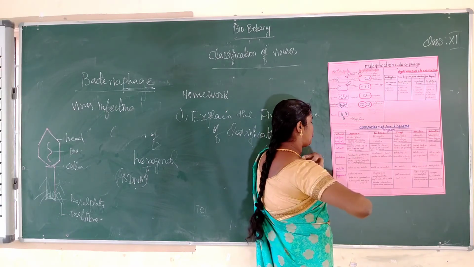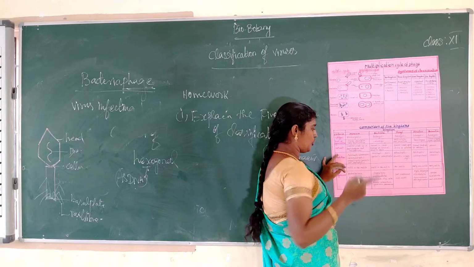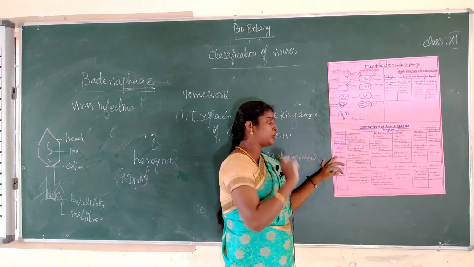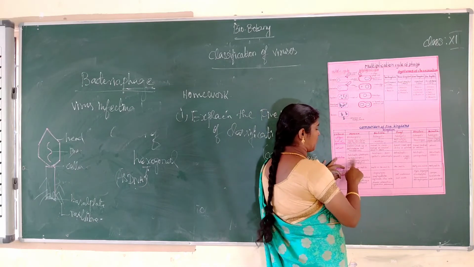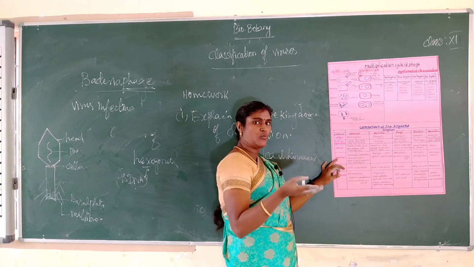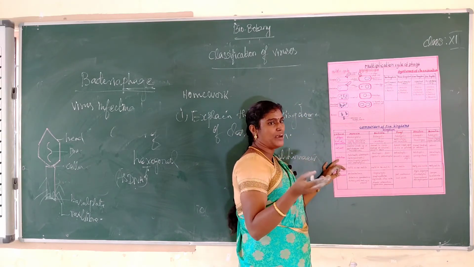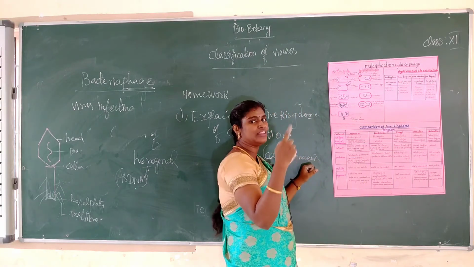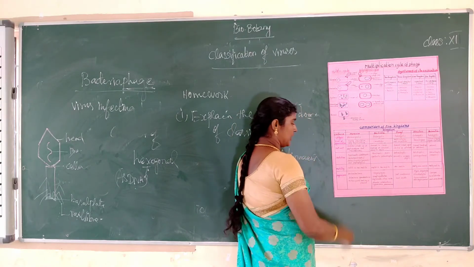Okay, so next one, nutrition. What is nutrition? Nutrition: autotrophic or phototrophic, light. Autotrophic means self-feeding, prepared from their own. Next one, chemotrophic, heterotrophic. It depends on another one. Example, parasitic and saprophytic. Parasitic means it depends on another one. Saprophytic, it depends on the dead material. That is called saprophytic.